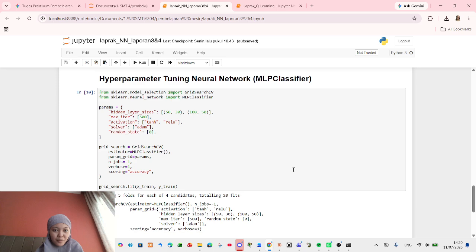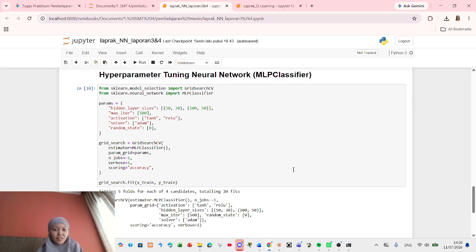Instead of just hardcoding a single network architecture, I implemented hyperparameter tuning using GridSearchCV combined with scikit-learn MLPClassifier.